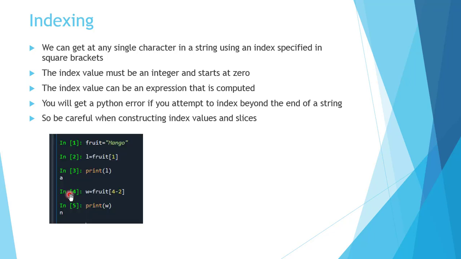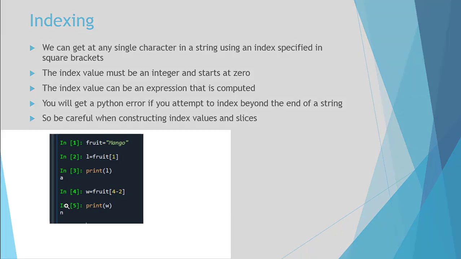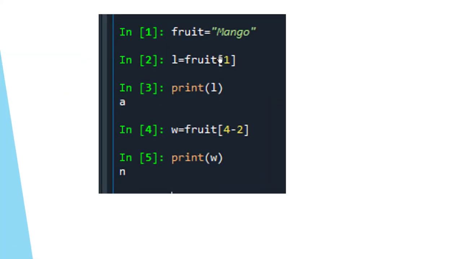So be careful while constructing the index value. See this example, fruit equals mango. Here M has index value 0, A has 1, N has 2, G has 3, O has 4. The total number of characters in mango is 5, but as indexing starts from 0, the index values go from 0 to 4. So fruit[1] will give us the value A.